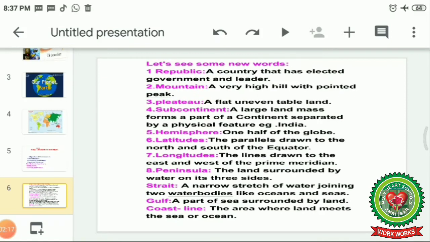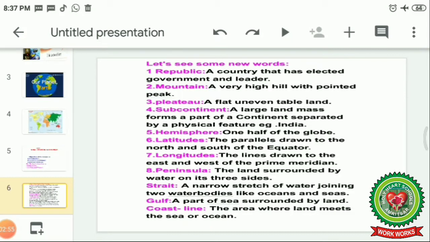Before we start, let's see some new words. The first word is republic. Republic means a country that has an elected government and leader. Number 2, mountain, a very high hill with a pointed peak, like we have the Himalayas. Plateau, a flat, uneven landmass, like we have the Deccan Plateau. Subcontinent, a large landmass, forms a part of a continent separated by a physical feature.